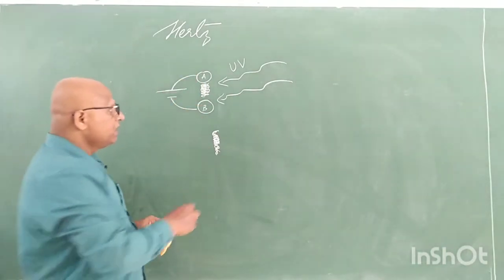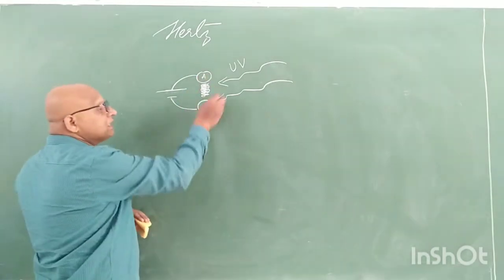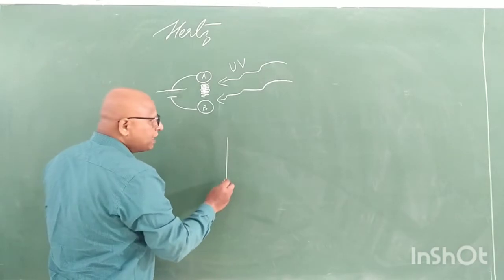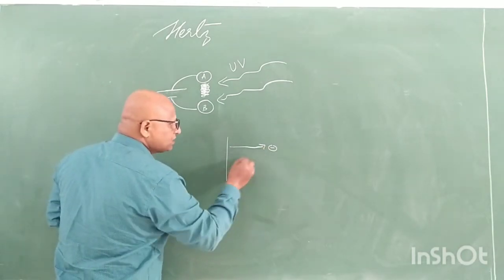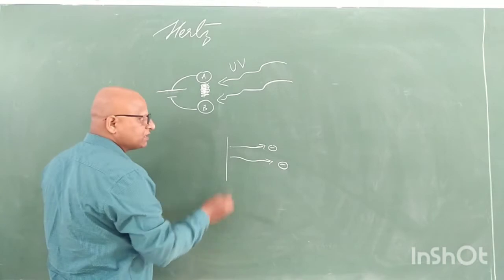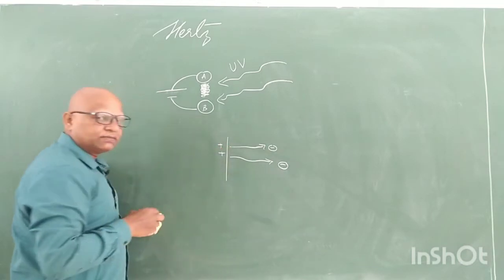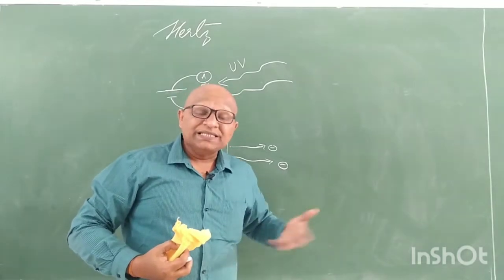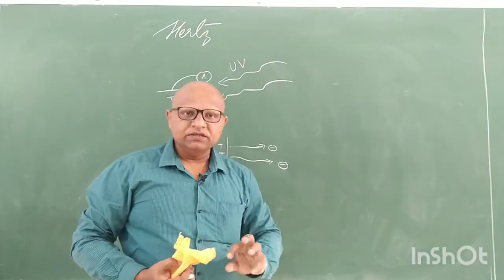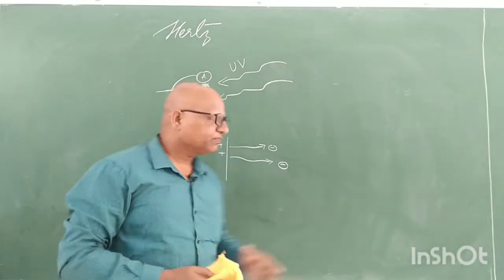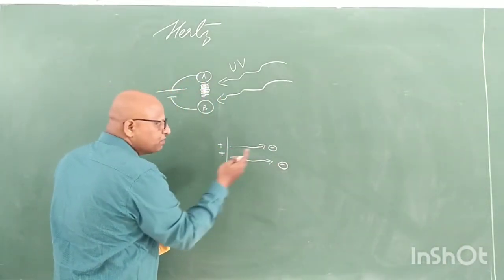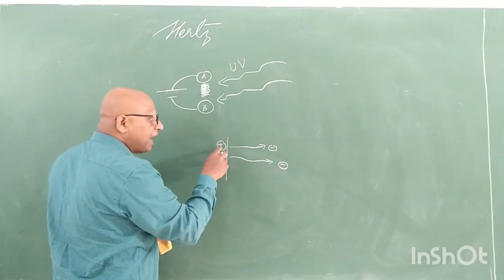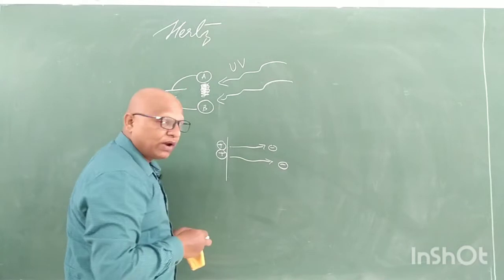How did he come to know that electrons are released? Whenever a body loses negative charges, it becomes positively charged. I was a neutral body, and slowly I am getting positive charges, which means I am losing negative charges. Losing a negative charge means gaining a positive charge, because a neutral body has positive and negative charges in equal numbers.